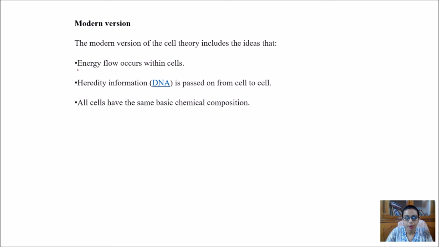This is the refined or modern version of the cell theory, which is: first, energy flow occurs within the cells. Second, hereditary information or DNA is passing from one cell to another. And last, all cells have some basic chemical composition. So these were all about the cell theory, how the old version of the cell theory has changed into the modern interpretation, because the techniques have developed and they started learning more about the cells.